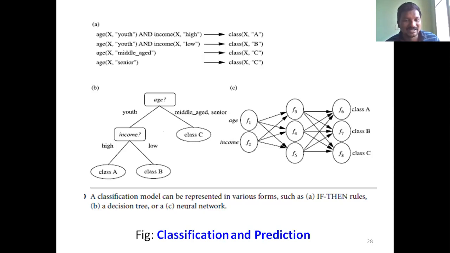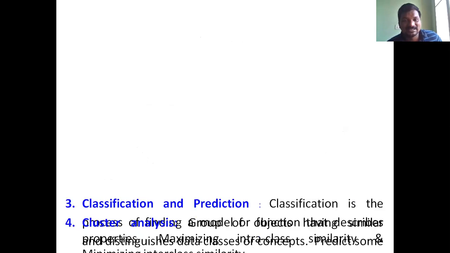The leaf node indicates the particular class of the data. High income gives class A, low income gives class B, and age senior or middle age gives class C. Neural networks are another classification technique. By using neural networks you can apply classification, that is class A, class B, class C. This is about the supervised learning technique.